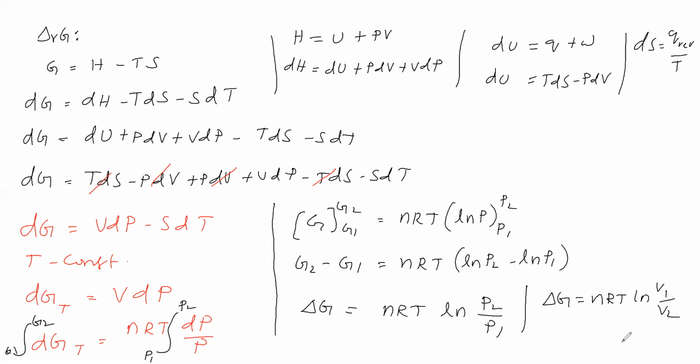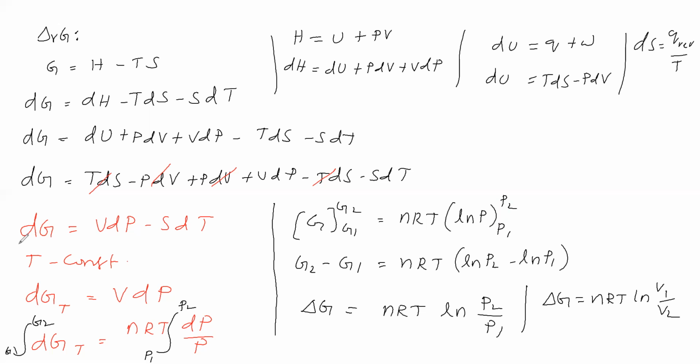Next we will take the formula dG is equal to VdP minus SdT. Now we will take pressure as constant. In the previous case temperature was constant, now pressure is constant.